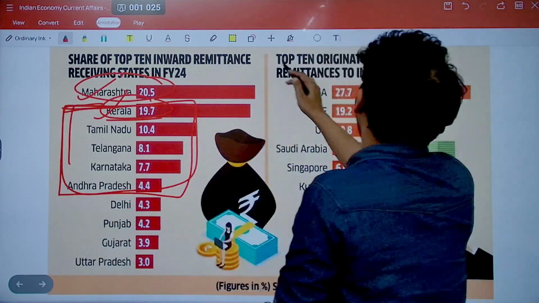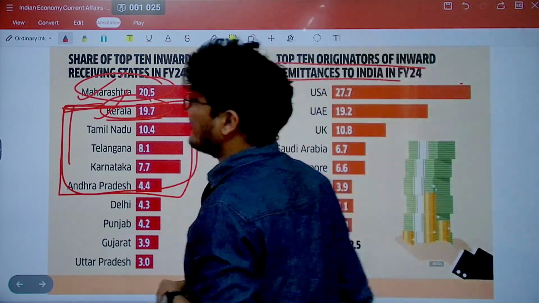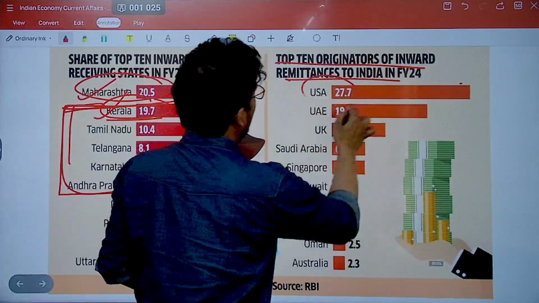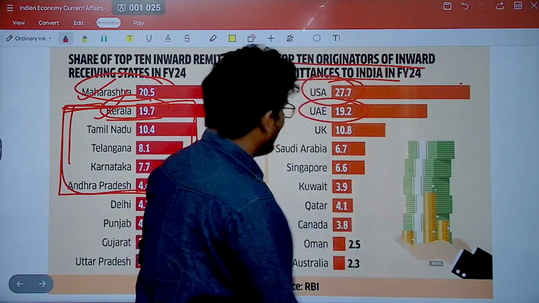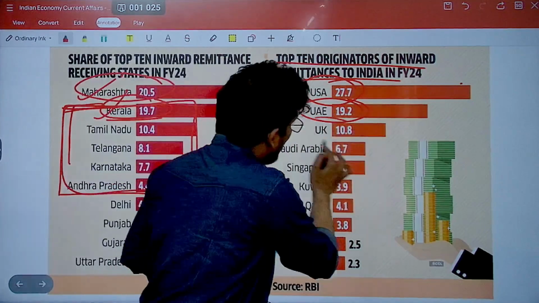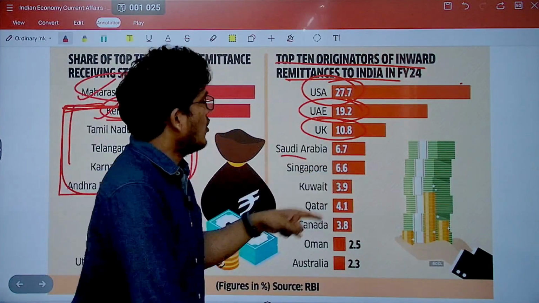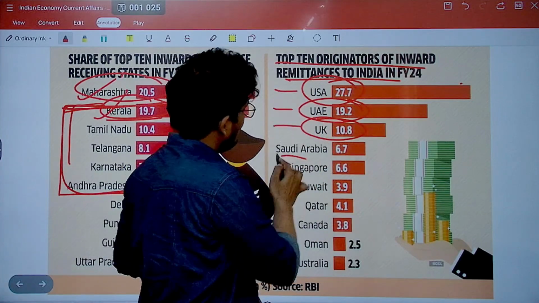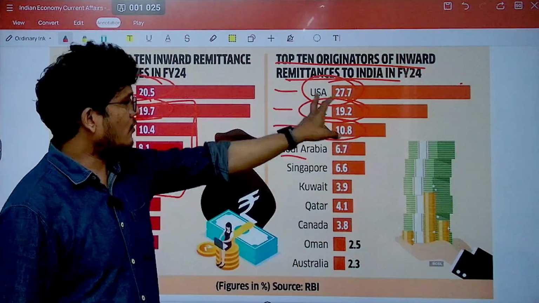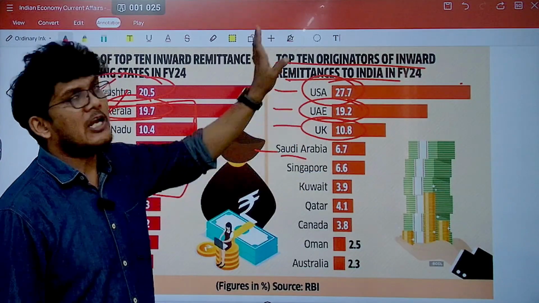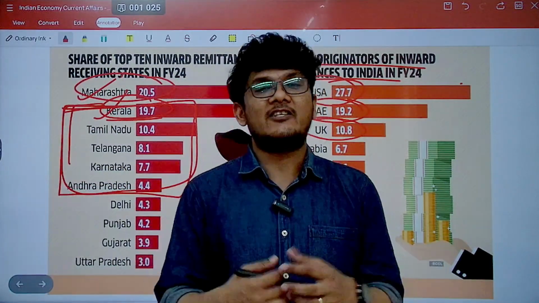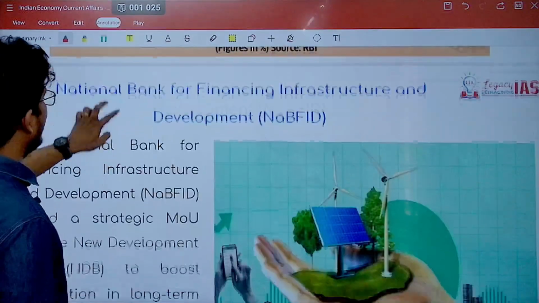With respect to the top 10 originators of inward remittances, the USA is topping with 27.7, and then you have UAE, and then another advanced economy, the UK, and then comes another Middle East country. So advanced economy, Middle East, advanced economy, Middle East. Advanced economy, Gulf country, advanced economy, Gulf country, and the USA is the topmost. This change has happened, so it becomes very important.